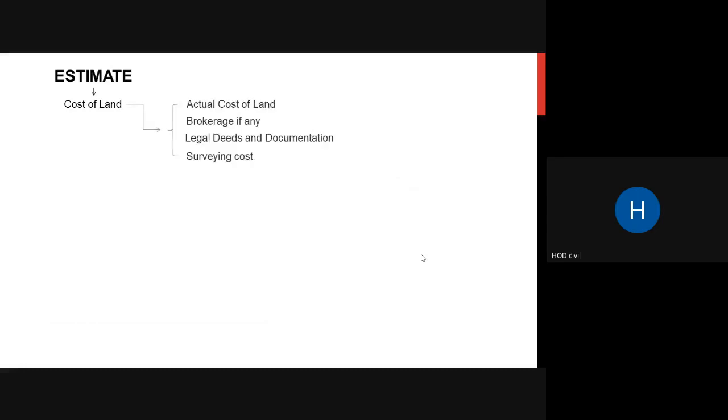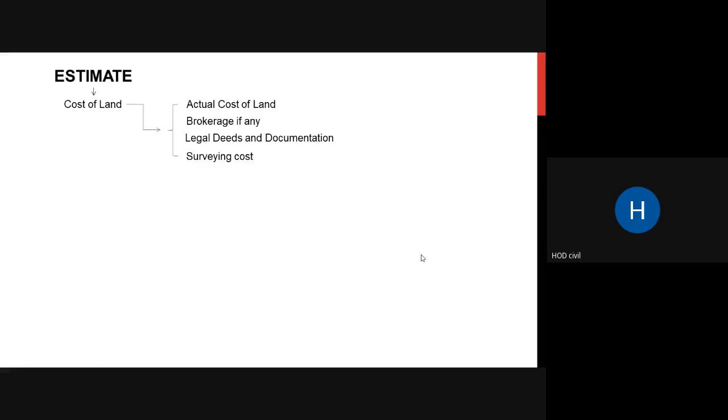Then this cost of land consists of various other things like the actual cost of land. When you go to buy a piece of land, there is this actual cost of land that you have to pay. Then there is always a broker in between, if any. If there is any broker, you have to pay some brokerage charges, which may be around 1%, 2%. Then there are legal deeds and documentation that you have to do. You have to register that plot on your name, and documentation has to be done. That costs some amount, so that is included in your cost of land.